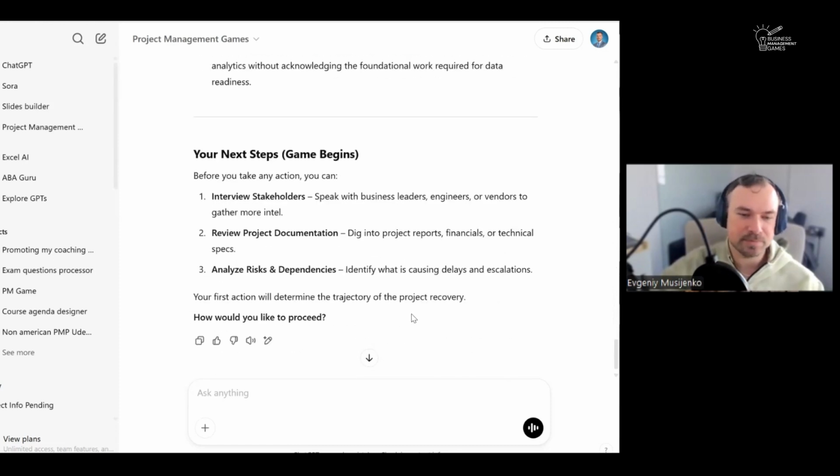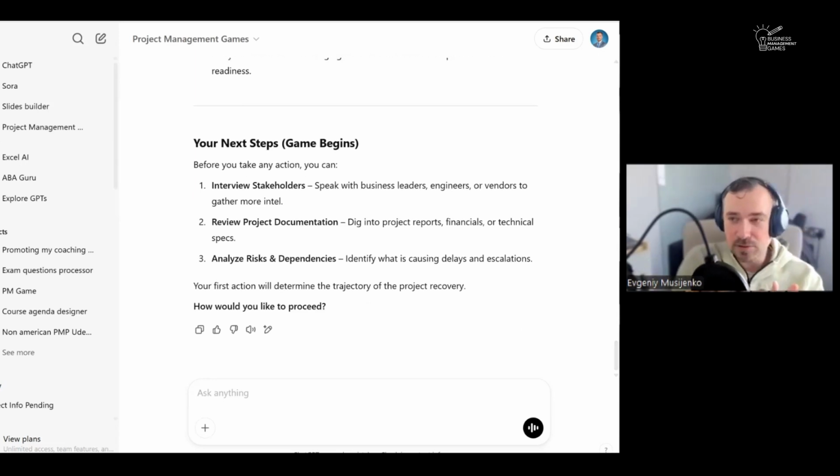Okay, next steps. Yeah. So this is an overview that we definitely need to skip because then the game will not be interesting to play. Let's go to the onboarding.